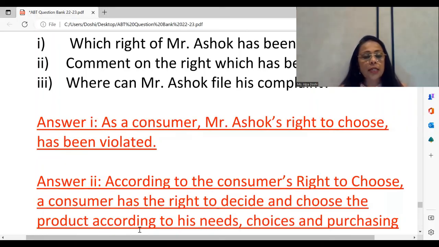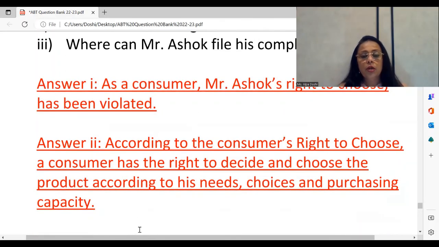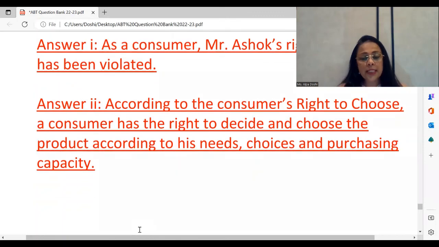So if your first answer is wrong, like for example, you've written something about right to education, okay, and then your second answer also can go wrong. So maybe in case study, you can solve an extra one to make sure that the highest scoring marks are chosen. Similarly, according to consumer's right to choose, he has to decide. He should be able to choose the product as per his needs, choices, and his purchasing capacity.